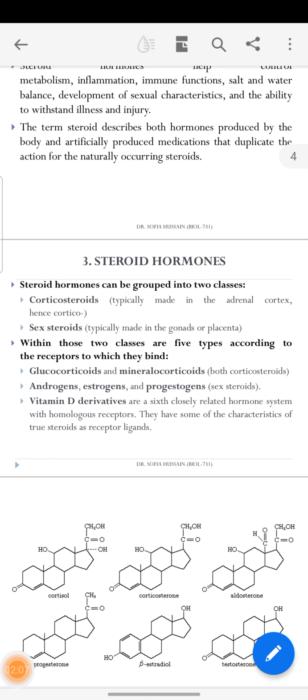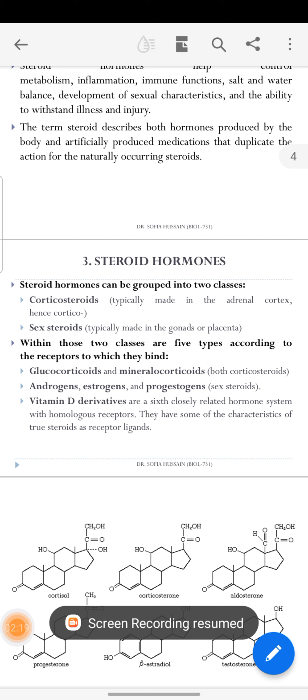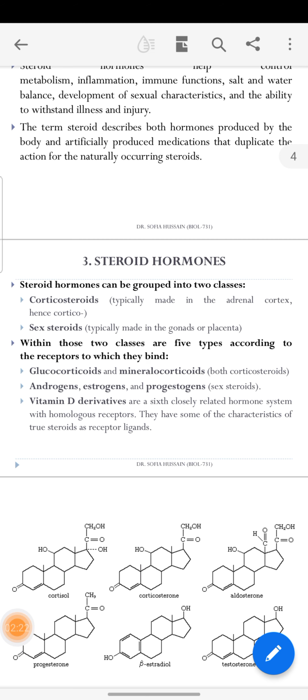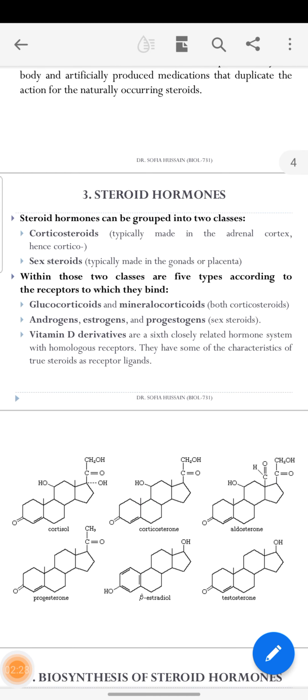Within these two classes, five types according to the receptors to which they bind are glucocorticoids and mineralocorticoids, both corticosteroid hormones. Androgens, estrogens, and progesterones are the other hormones that are also steroid hormones. Vitamin D is a closely related hormone system.